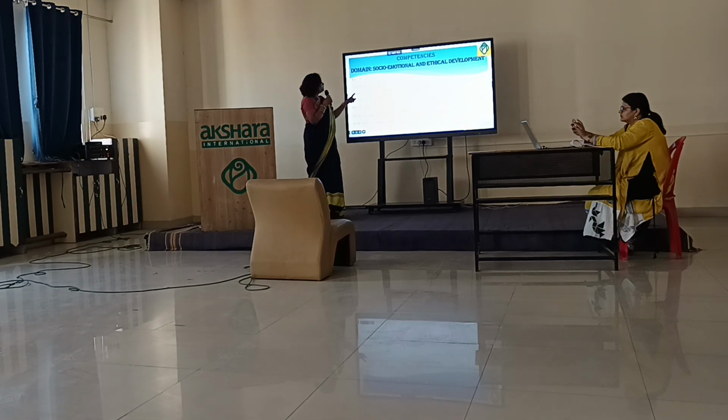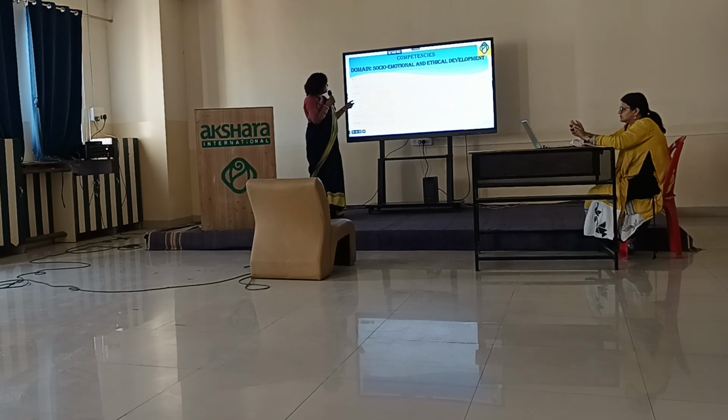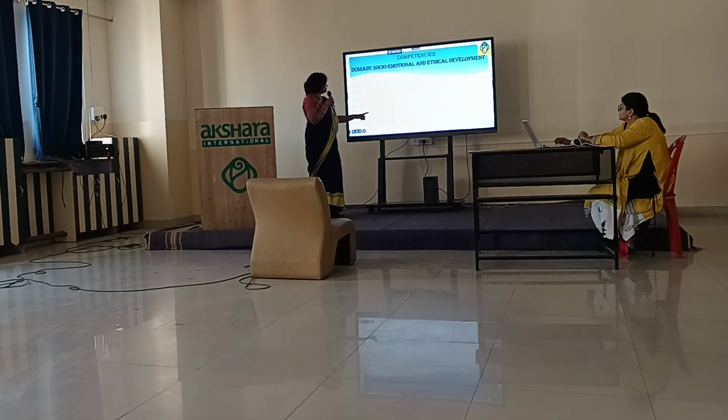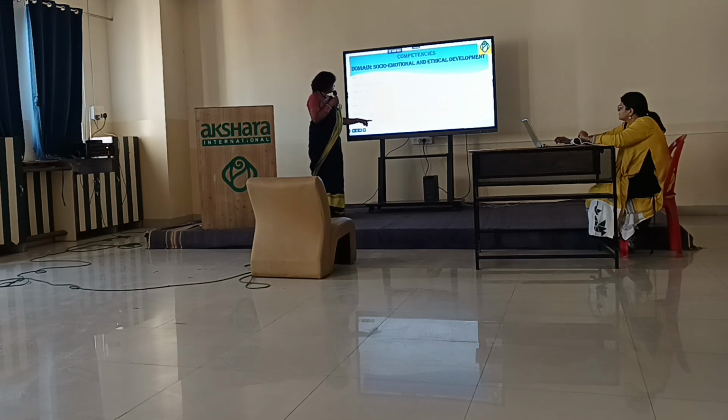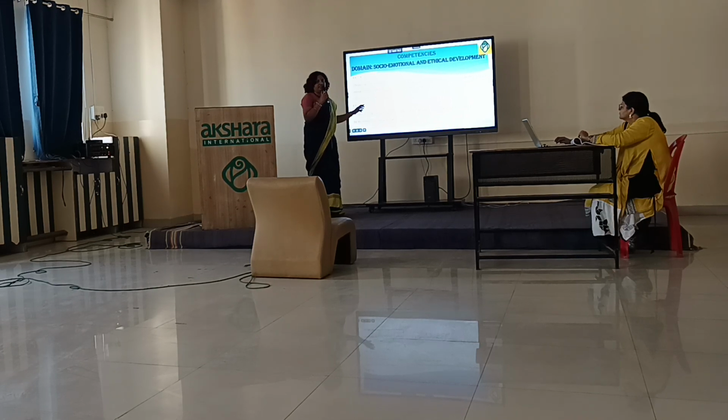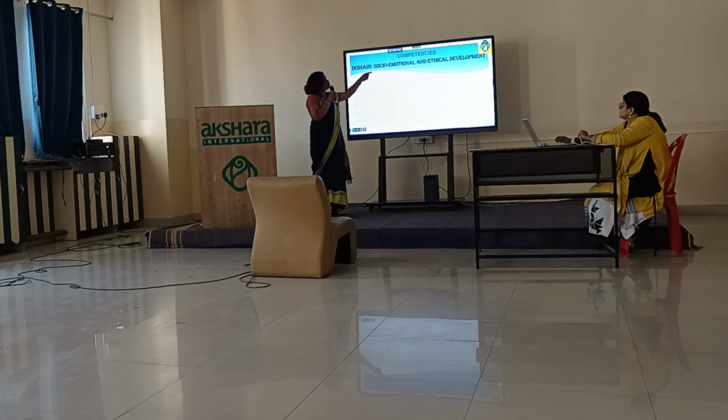Children develop a positive attitude towards productive work and service or seva. And CG6 is children develop a positive regard for their natural environment around them. These 3 CGs will come under socio-emotional ethical development.